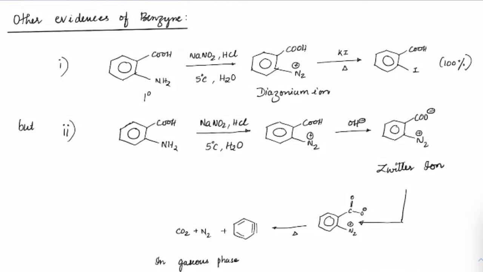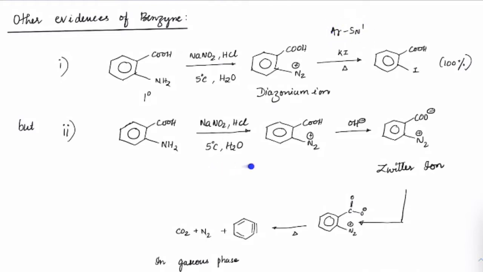And we learned that if we treat the diazonium ion with KI, immediately this N2 will be released and iodine will come through the ArSN1 kind of mechanism. And amazingly, it has been seen that 100% only this product is forming. So which means here the mechanism is completely driven by ArSN1.